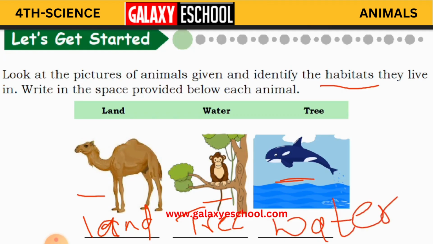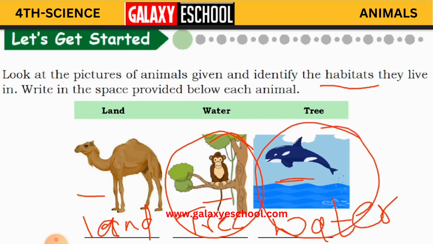Okay, so what we are able to understand is, this camel is a terrestrial animal which lives on the land. Monkey is also a terrestrial animal which lives on the tree. And dolphin is an aquatic animal which lives in the water. In the sense, the camel is adapted to live on land, especially in desert areas.